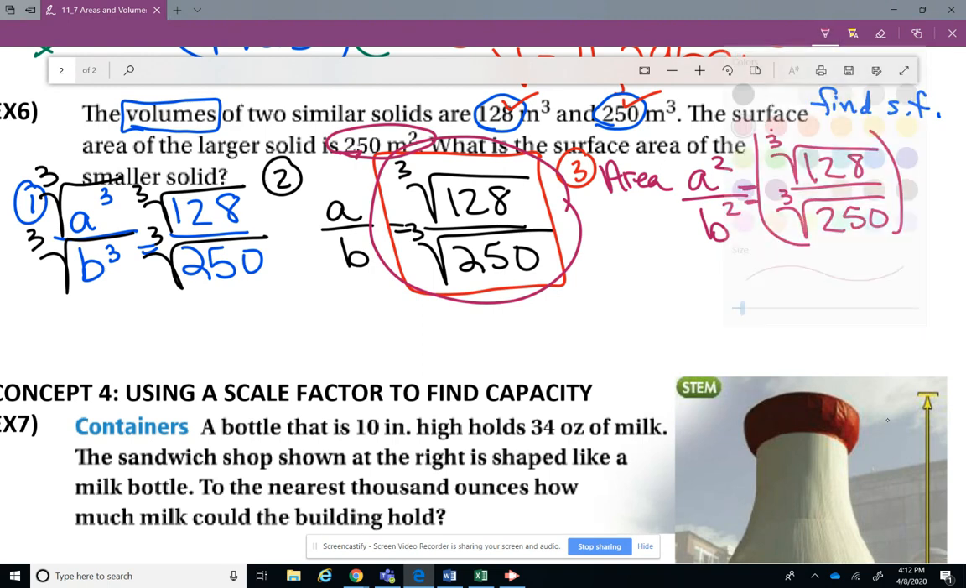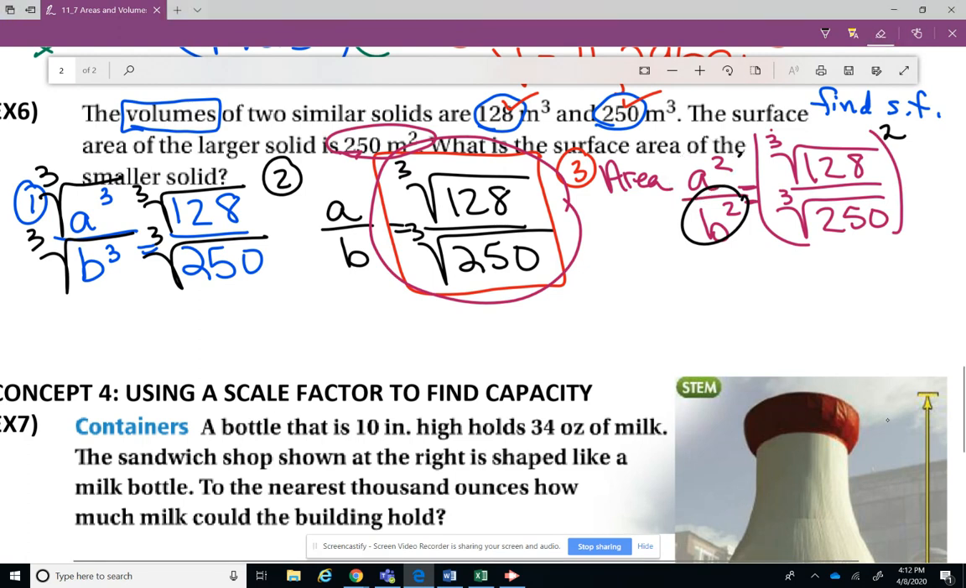So I'm going to use black and put a little 2 up here. I'm squaring it because if this side is squared, then this side has to be squared. You know how it is with your brother or sister. If they get a candy bar, you want a candy bar. No, I'm just kidding. All right, so now go back up to your problem and see, what do you already know? Well, I already know that the larger solid, the surface area is 250.